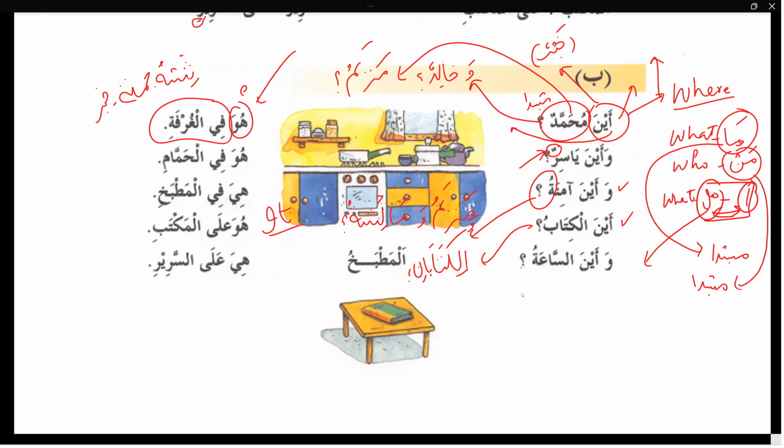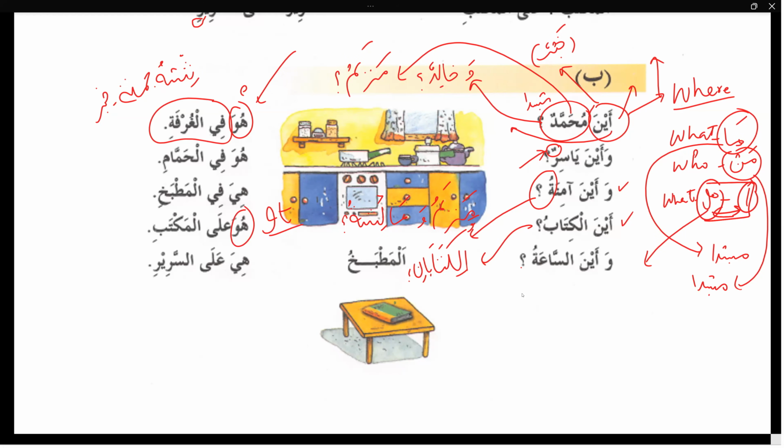Hazani. The two books are on the table. Hazani alal... one minute. I told you repeatedly in previous lectures, please keep in mind, when you are going to answer, you have to bring dhamair, not ishara. You have to replace it with a pronoun. Ishara will only be used if you are demonstrating something. You are not demonstrating, so you have to answer in pronoun.